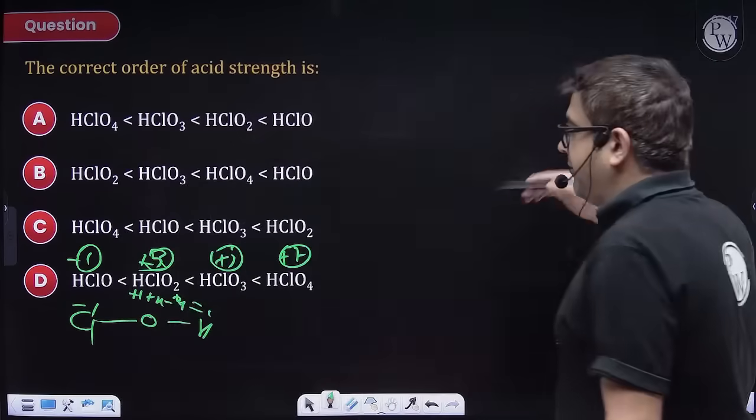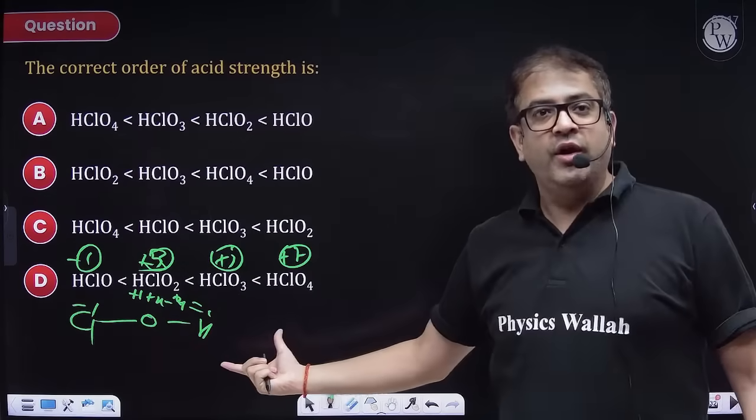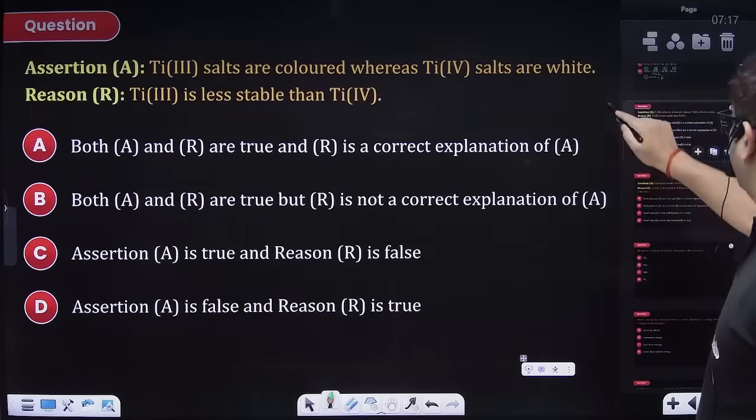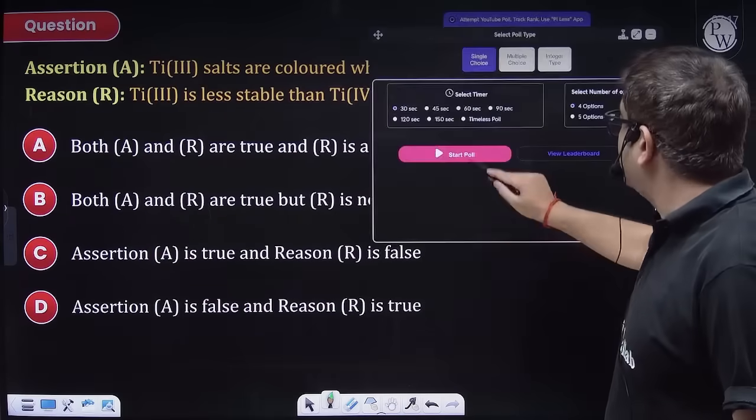38%. Still, logically a good question. I hope you got it. Chalo, moving to the next one, beta. We are wrapping up things very smoothly.